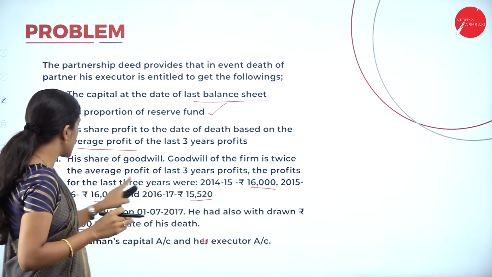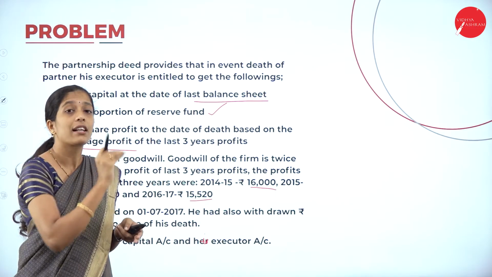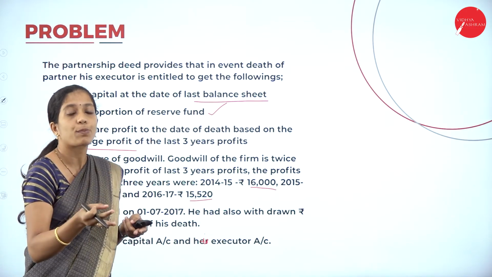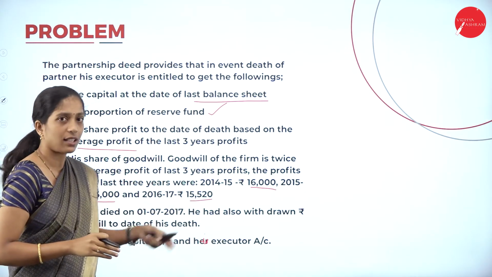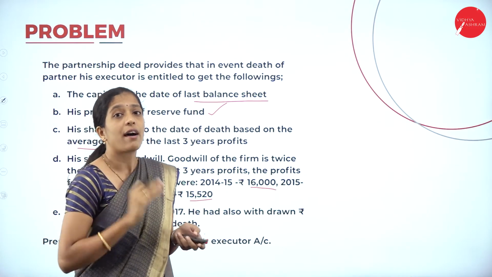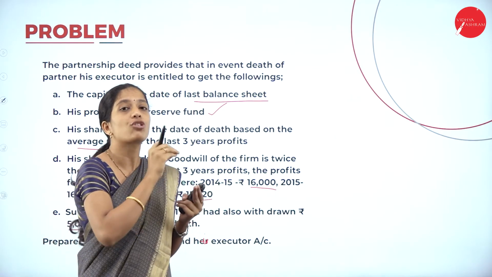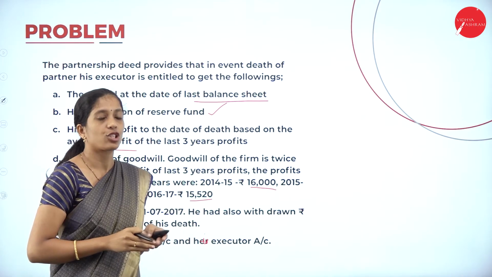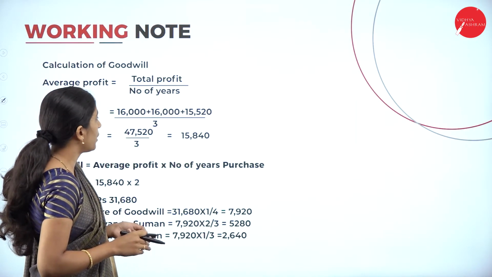So 16,000 plus 16,000 plus 15,520 we will get the total profit, divided by the number of years. How many years' profit have we taken? 3 years' profit. It is 1, 2 and 3. So total profit divided by number of years will give the average profit. Upon that average profit, Suman's share has to be taken into consideration and recorded in Suman's capital account.